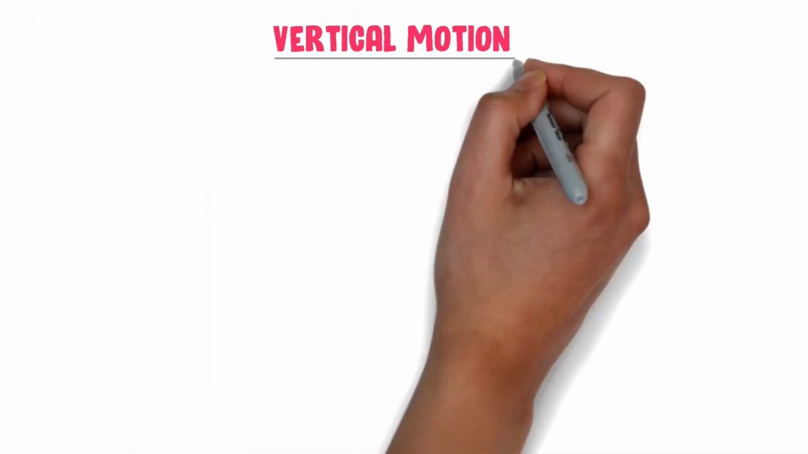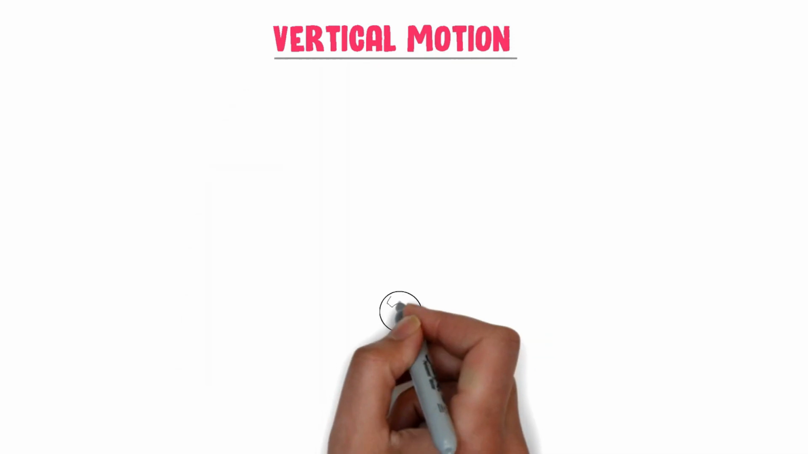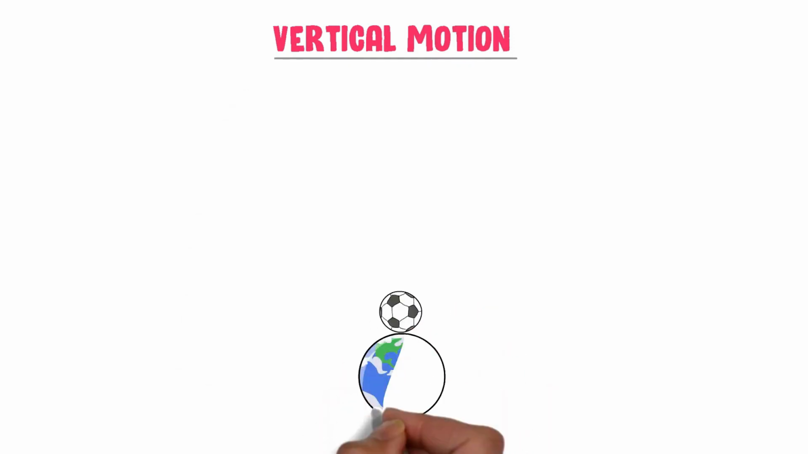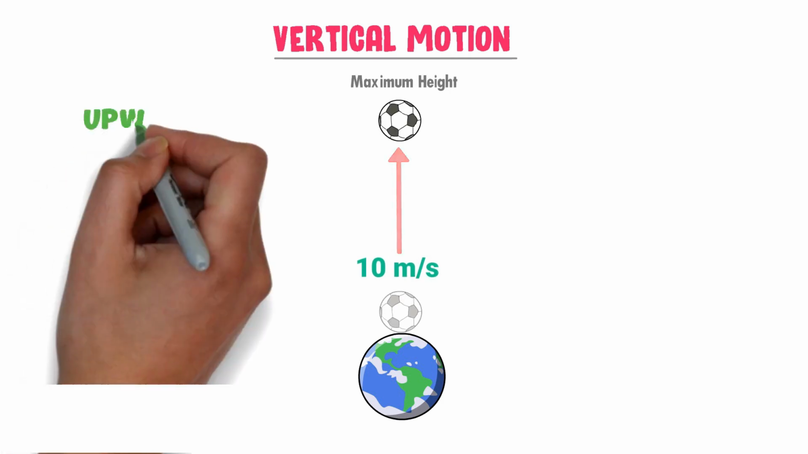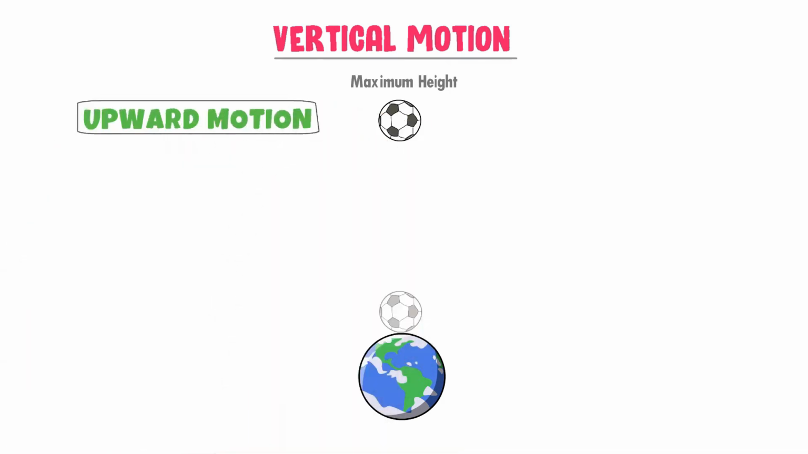Let me teach you the vertical motion, which will make things super easy. For example, consider a ball present on the surface of the earth. Now you throw this ball in upward direction. Let the initial velocity of this ball be 10 meters per second. Here, let me discuss the upward motion of this ball.